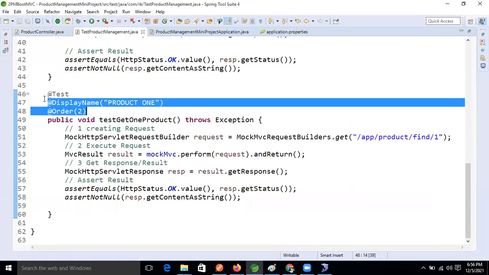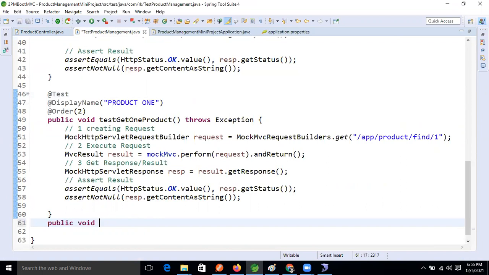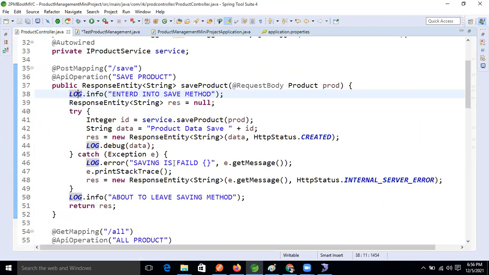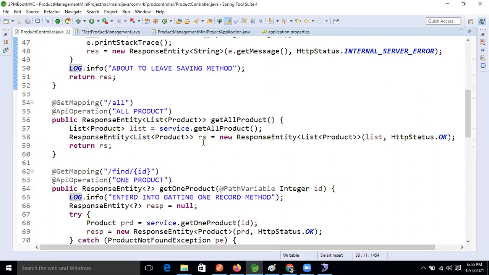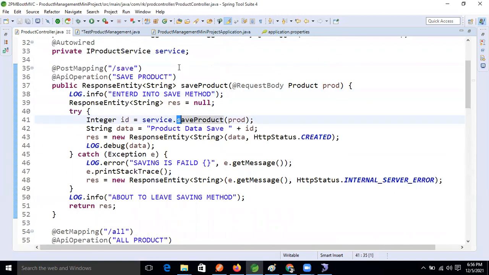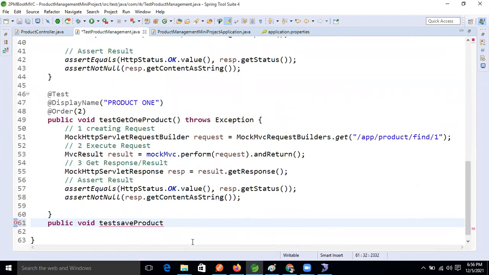Already we have the product. Okay, so let's write one more method. What is that? Public void test. What is the method name? Get all product? Sorry, save, the save product, right? Save product. Yes, good, sir.